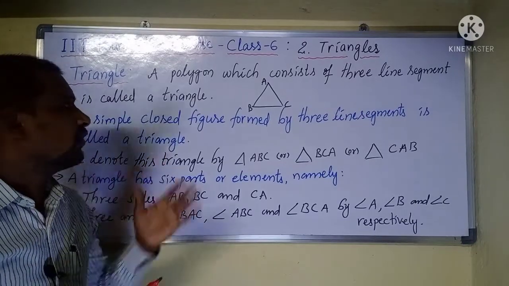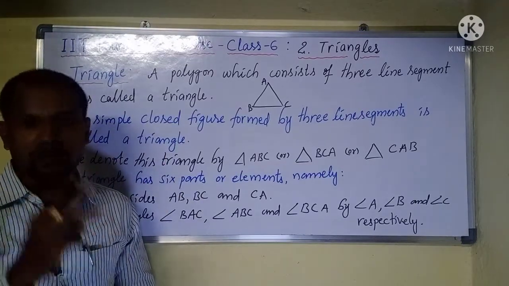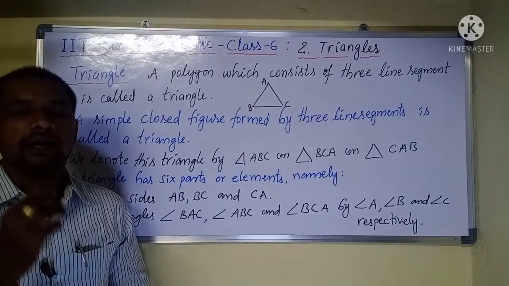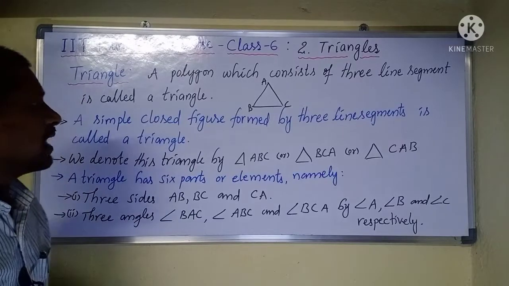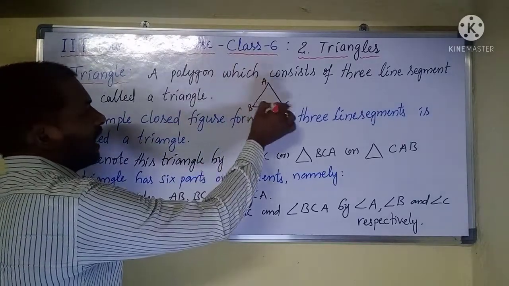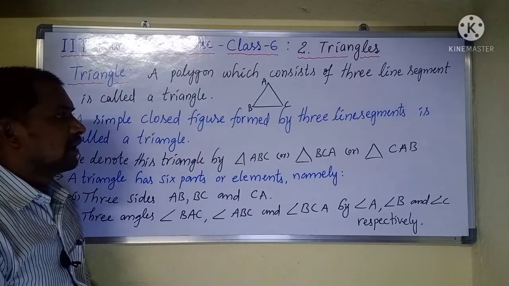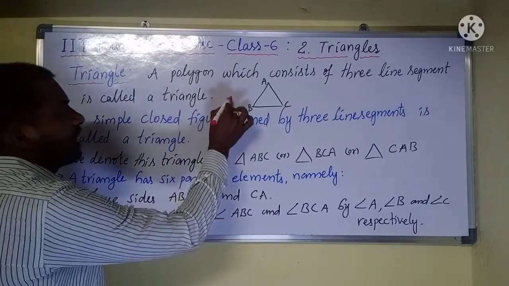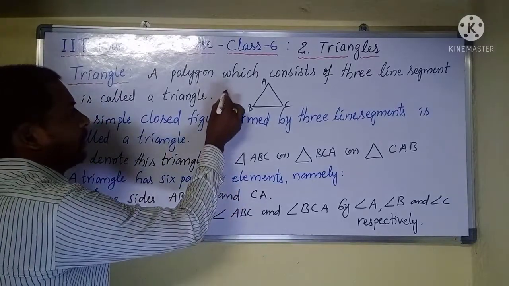So, for example, triangle ABC is an example of a triangle.